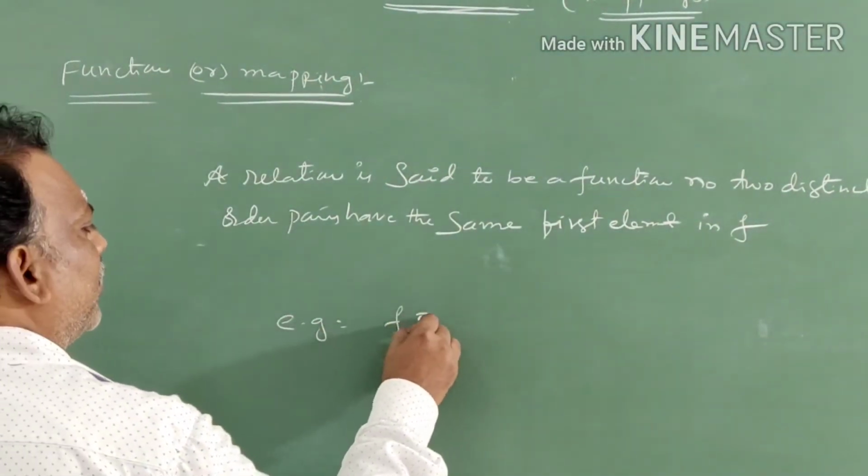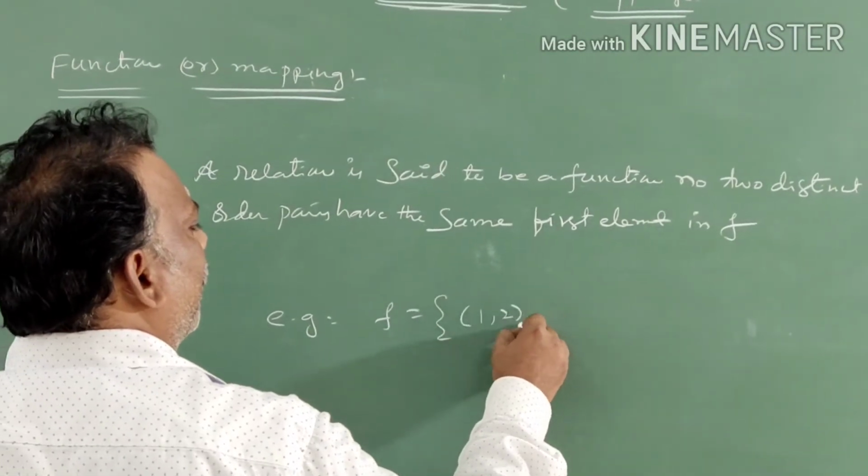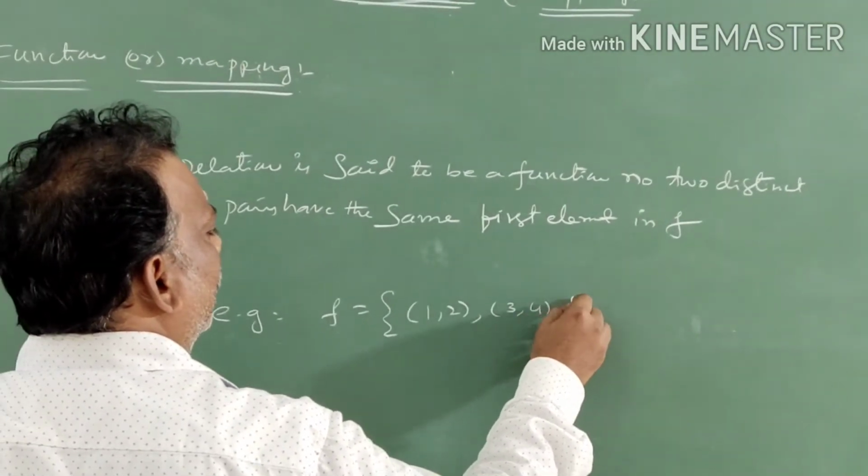Example: f is equal to the set of ordered pairs (1, 2), (3, 4), (4, 5).